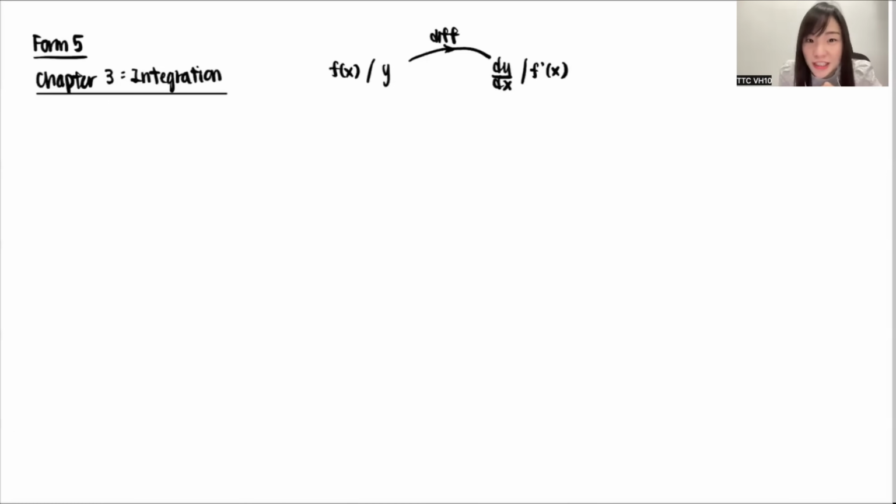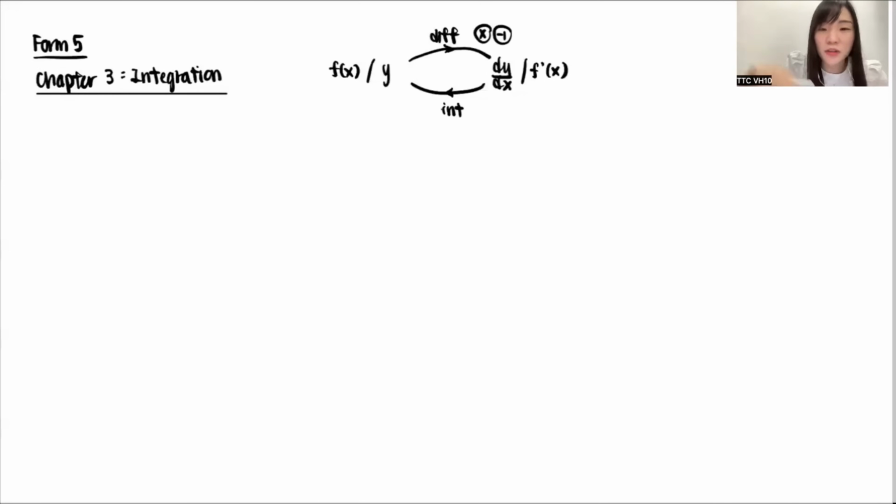Then do you know what integration is? Differentiation and integration are actually like enemies. Because y going to dy dx is differentiation, and dy dx coming back to y, we call integration. Whenever you differentiate, what are the 2 steps you are doing? Plus, minus, times, divide? Very good, Tianqi, you always times. After you times, very good, Misha, then you minus 1.